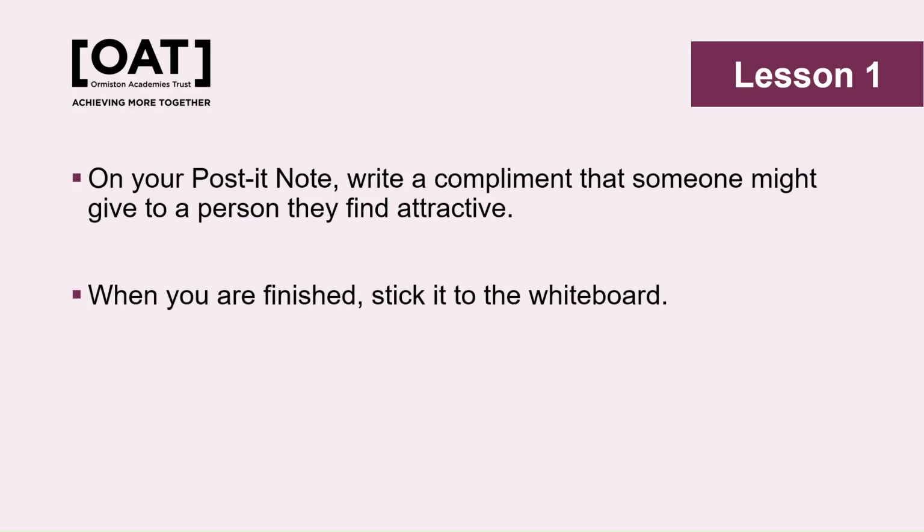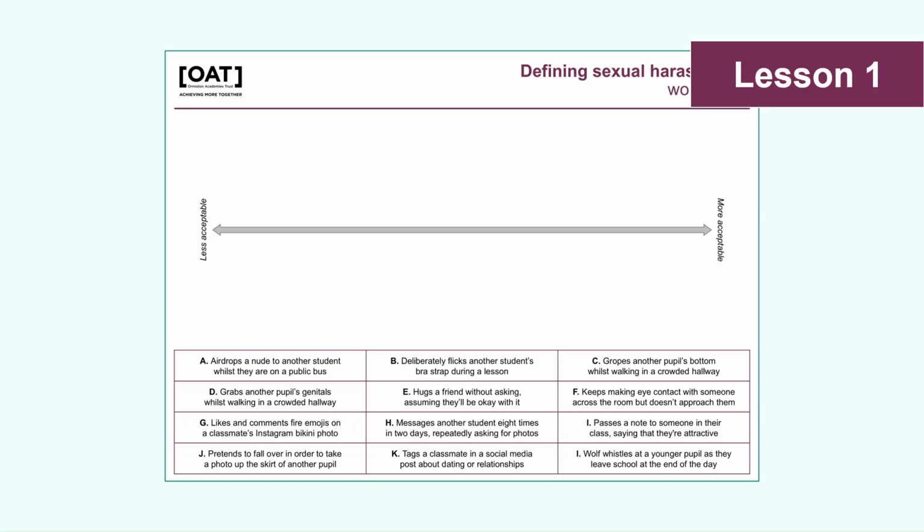The first lesson begins with a Do Now activity, which asks pupils to write examples of compliments that people may give to others. It may be helpful to remind pupils about distancing the learning here and that they're not being asked to share compliments that they themselves have given. Pupils can anonymously write these on post-it notes and stick them to a whiteboard or a designated wall, at which point you can then summarise some of those comments. Keep the post-it notes up on the wall, as they'll be revisited at the end of the lesson once pupils have learnt more about sexual harassment.